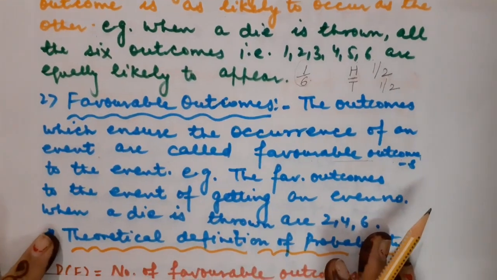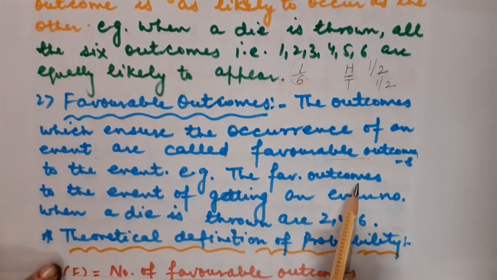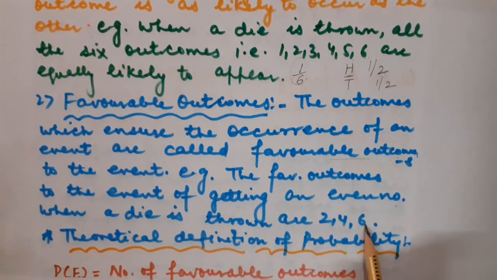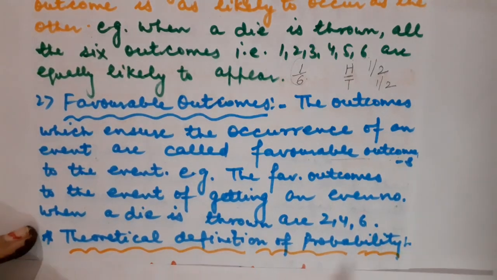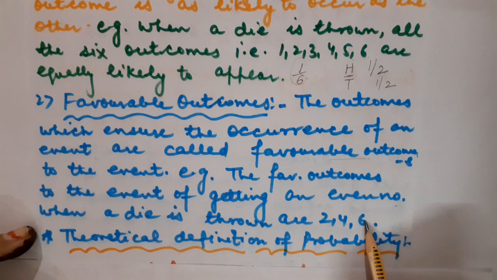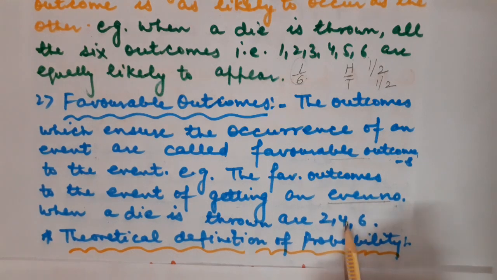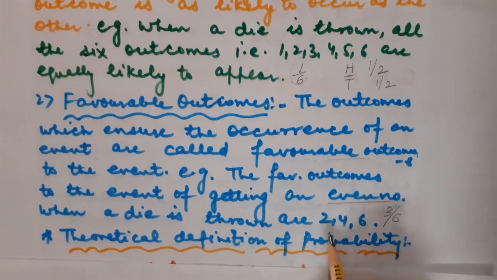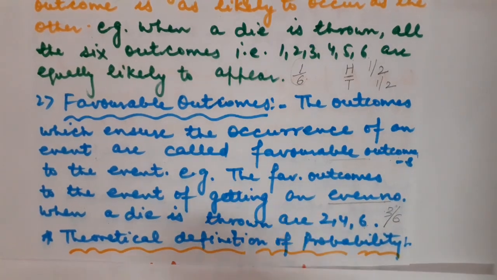So let us understand it through an example. For example, the favorable outcomes to the event of getting an even number when a die is thrown are 2, 4, 6. So can you let me know the probability in that case? These are, children, favorable outcomes. But what was the event in that case? We wanted the even numbers. So there are 3 numbers, meaning the number of favorable outcomes is 3. And how many will be the possible outcomes when a die is thrown? That will be 6. So 3 by 6, that is half, is the probability to get the even numbers when a die is thrown. Got it?